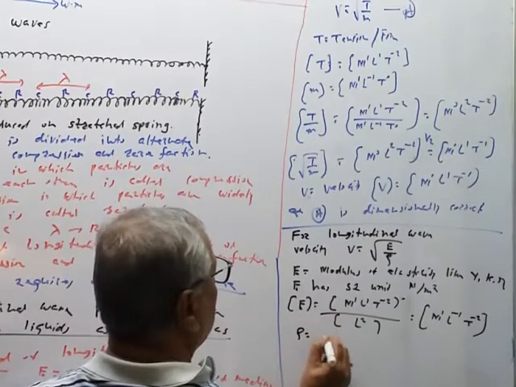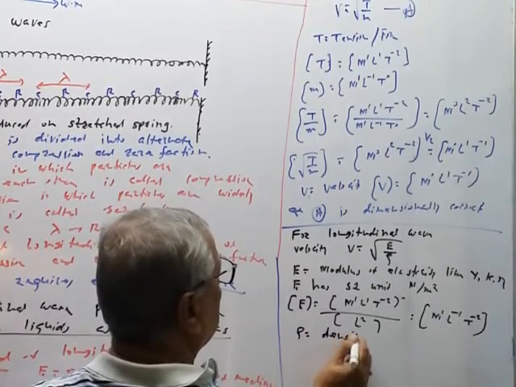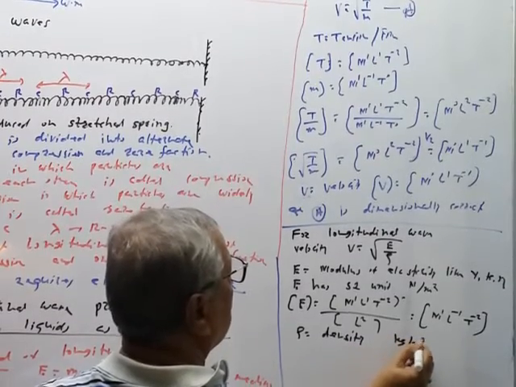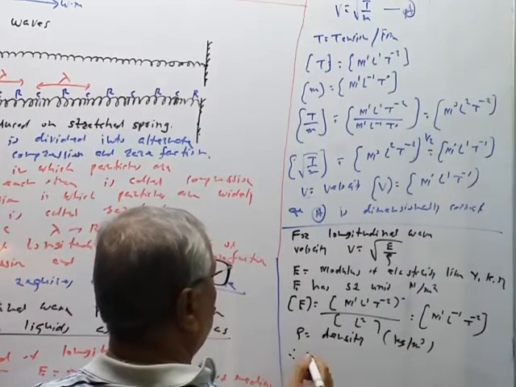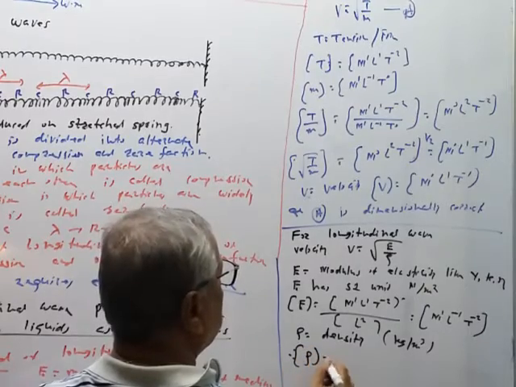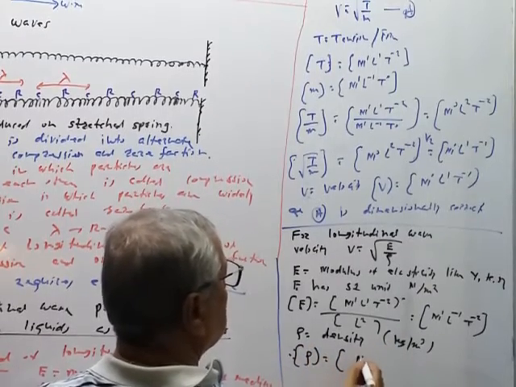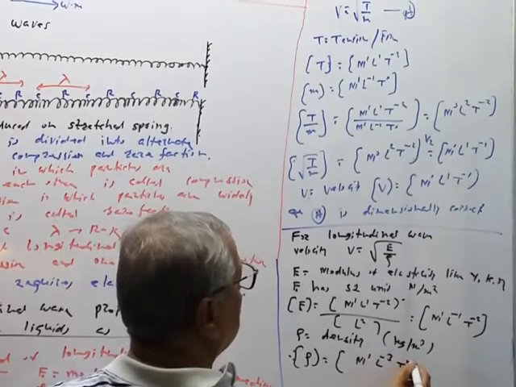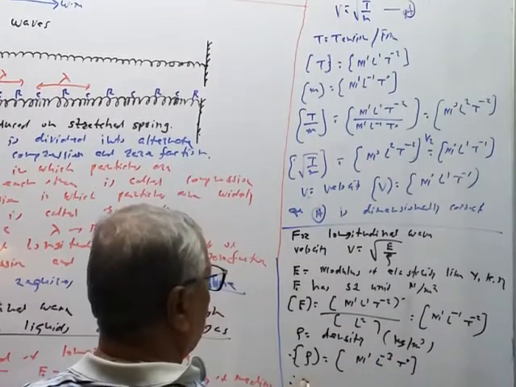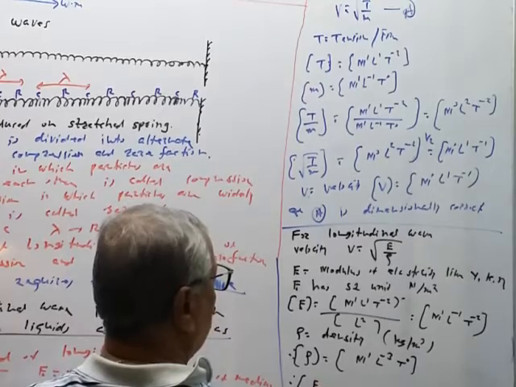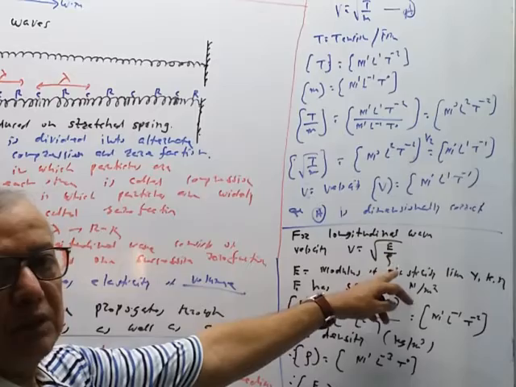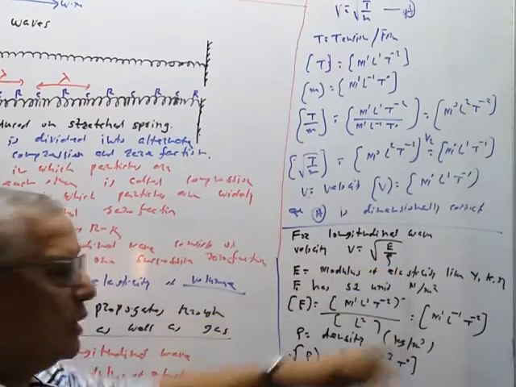Rho is equal to density, kg per meter cube. Therefore, dimensions of density are kg means M raised to 1, meter cube L raised to 3 and T raised to 0. And therefore, dimensions of E by rho, first we have to find the dimensions of E by rho, then take the square root.